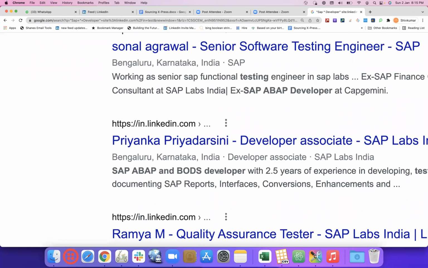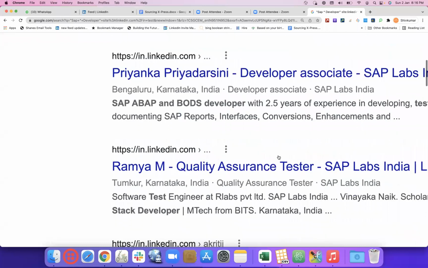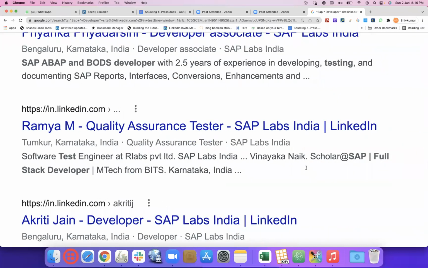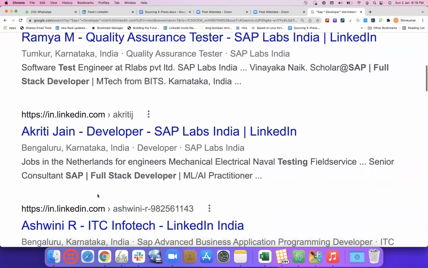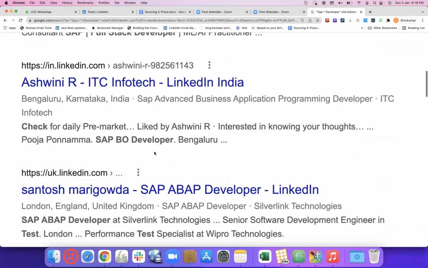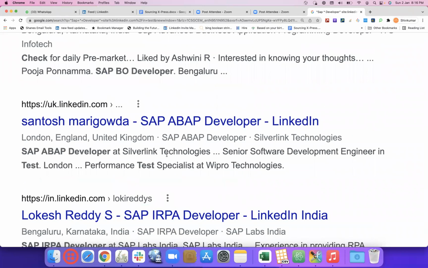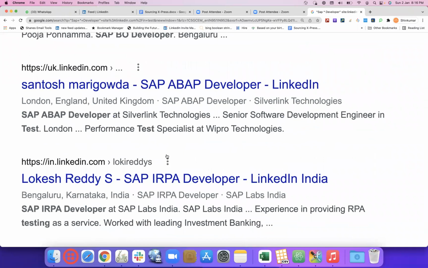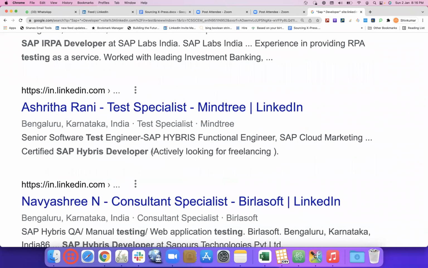Because that one particular space where we gave a star, it could be replaced by one word, two words, three words, or more than that. In this example, if you see, we have SAP, ABAP and BODS, there are three words, and then finally it's again a developer over here. In some of the examples, we've seen SAP hyphen full stack developer, SAP hybrid developer, SAP ABAP developer. So star is nothing but just the normal fill in the blanks.